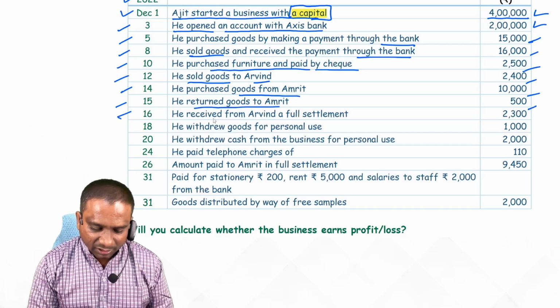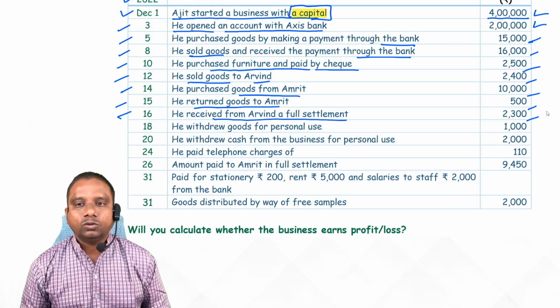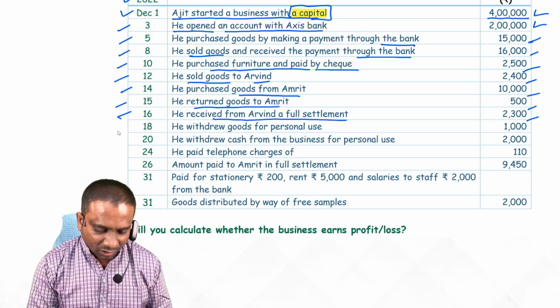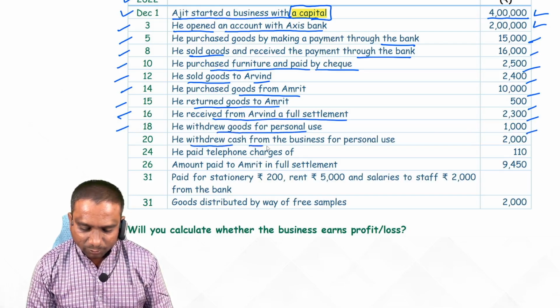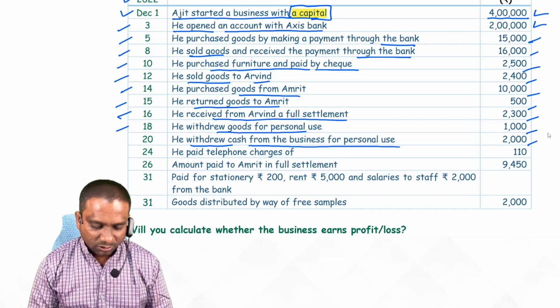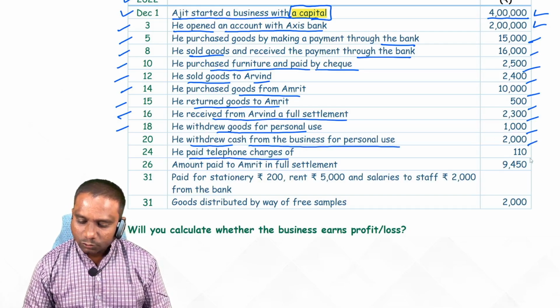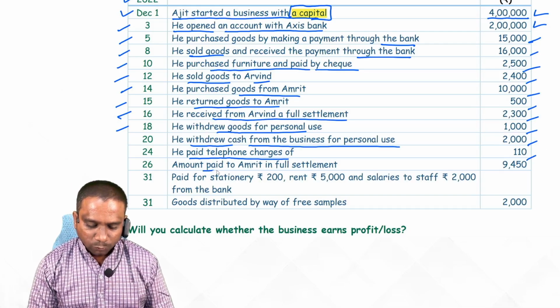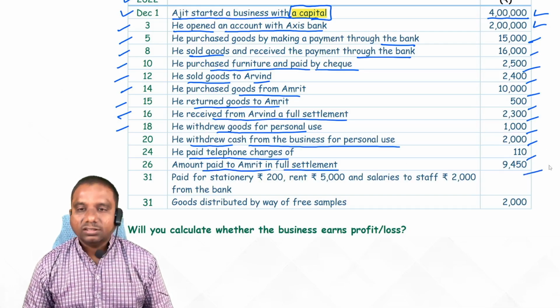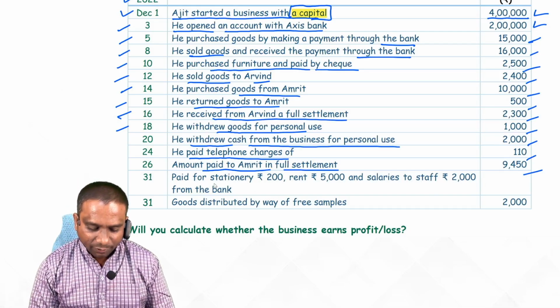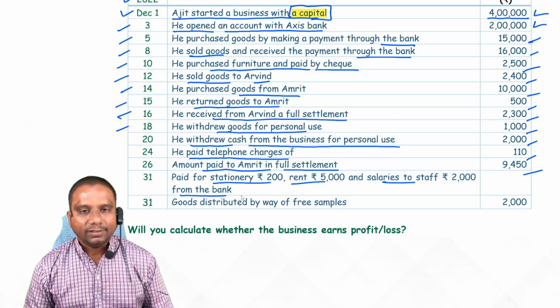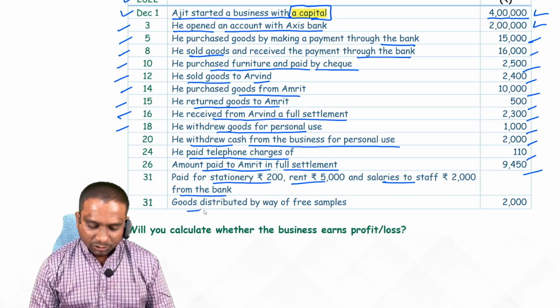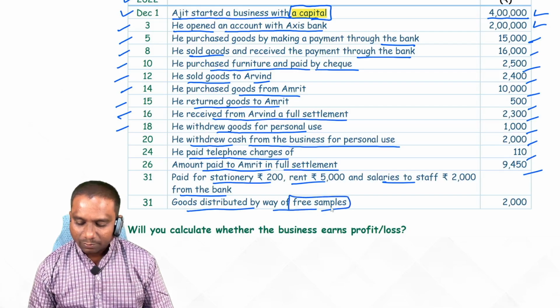Okay. He received from Aravind in full settlement 2300. Fine. He withdrew goods for personal use 1000. He withdrew cash from the business for personal use 2000. He paid telephone charges of 110. Amount paid to Amrit in full settlement 9450. Paid for stationery, rent, salaries to staff from the bank. Okay. Goods distributed by way of free samples 2000.